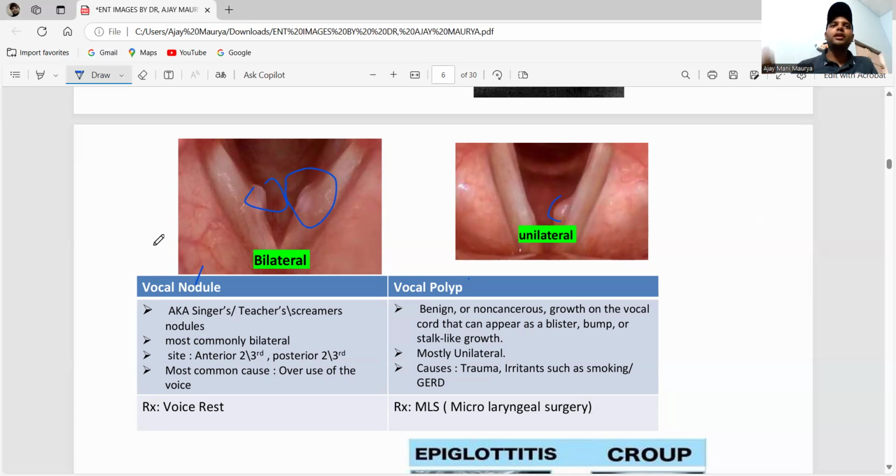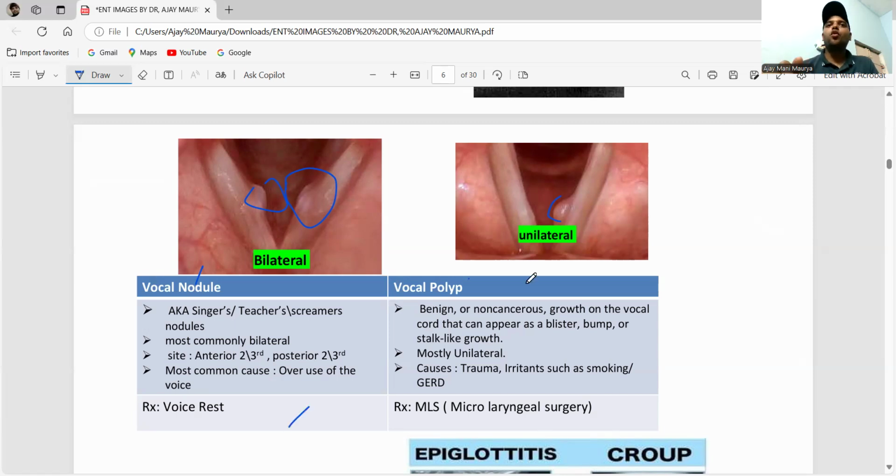The site is very important. It is the junction of the anterior one third and posterior two thirds. The most common cause is overuse of the voice. See, I'm teaching, I'm using my voice and my vocal cords more. That's why teachers always teach; they stay in school for 10 to 12 hours. The same happens in singers. We will see the case of the vocal nodule. Treatment is voice rest.